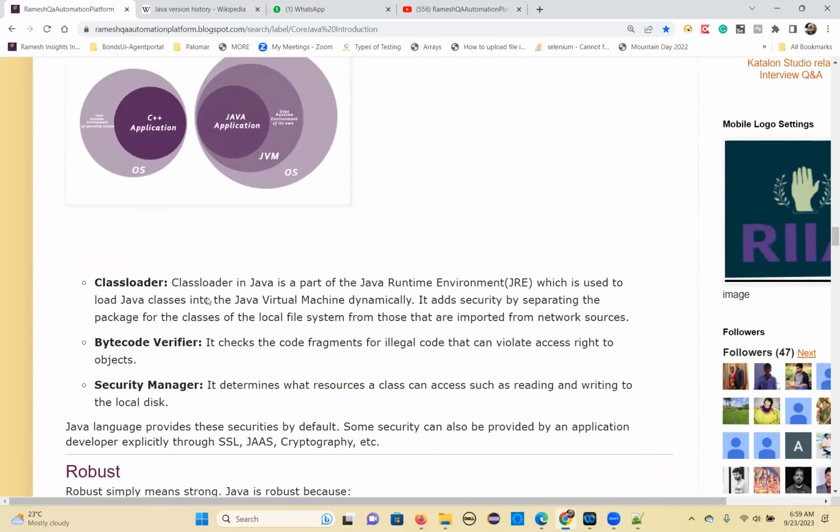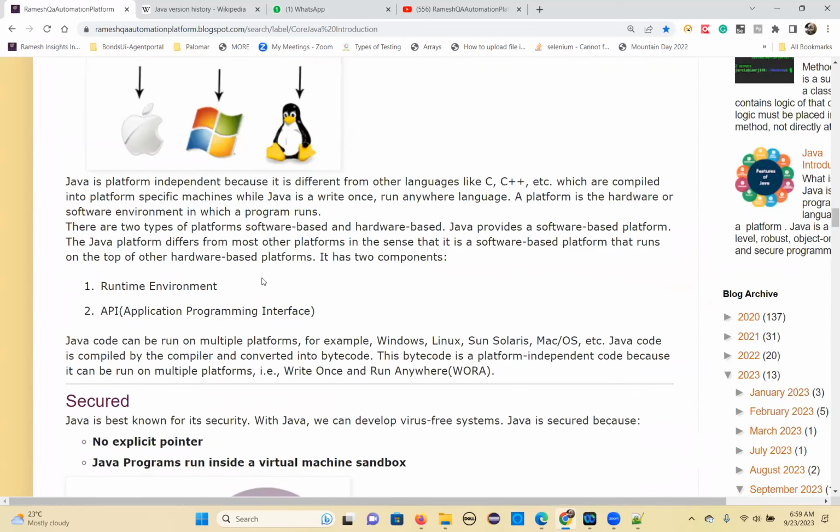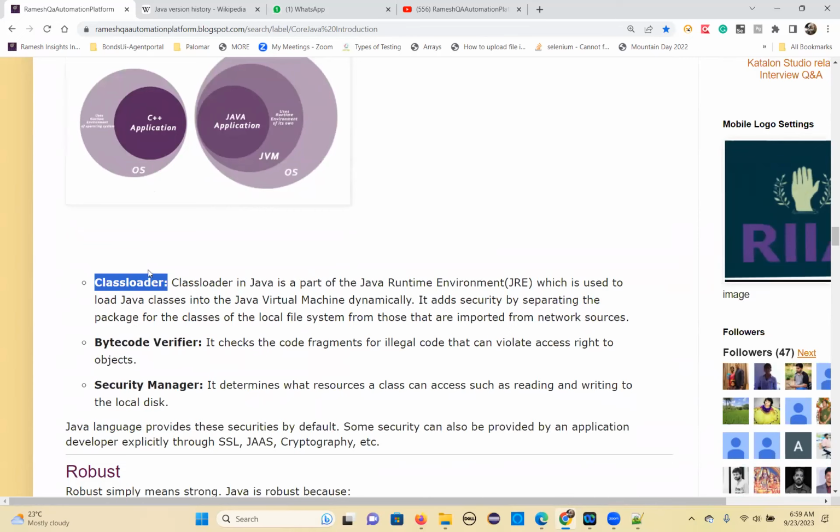So the JVM has a lot of components. Here I'm giving some of the components. Class loader is one of the components in the JVM, then bytecode verifier and security manager. What the class loader will do is, the dot class file is generated by the compiler, and those class files are loaded into the JVM by this component. That's the responsibility of the class loader.